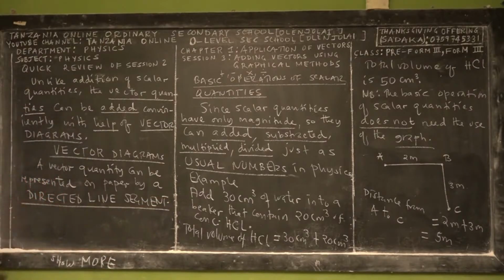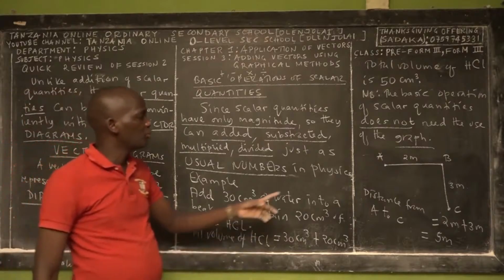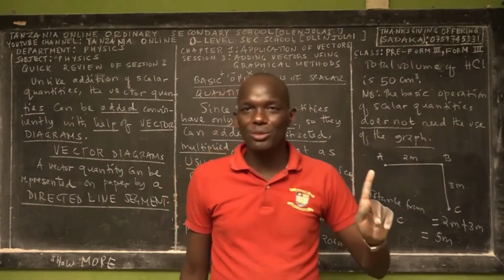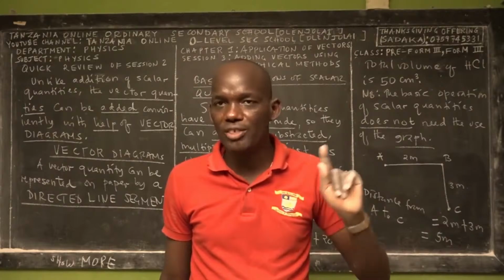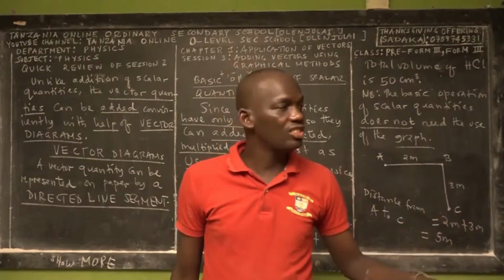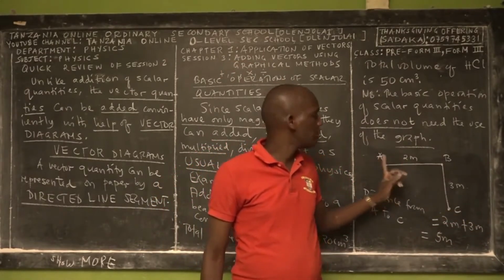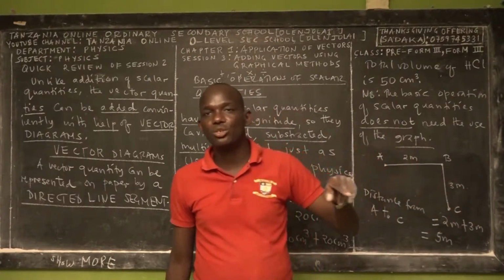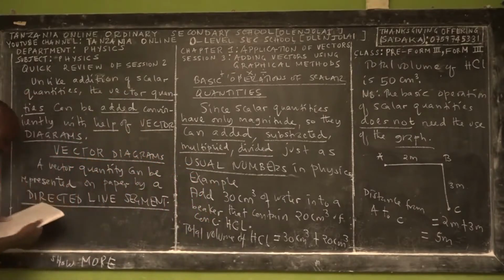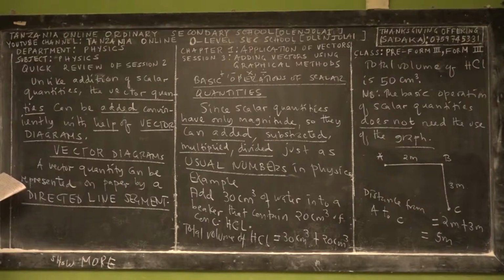Directed line segment. For the scalar quantity, here we use the line segment. This is the line segment from A to B. But for the vector, we have to use a directed line segment. What is the meaning of directed? Directed represents direction. This is a non-directional line segment from A to B, from B to C. So the line segment is just like this.